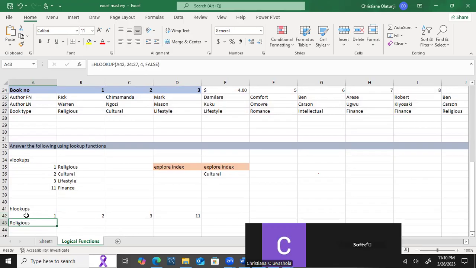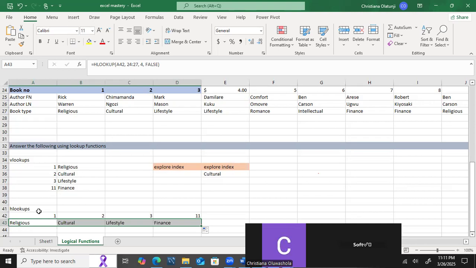If you look at it, HLOOKUP goes from left to right, but VLOOKUP goes from up to down. Same way it works for each table we are using. So now if I autofill this, it will give me the same answer as VLOOKUP. So that is the difference between HLOOKUP and VLOOKUP, like we said already. We'll meet in the next class because this meeting is running out. VLOOKUP works from up to down, HLOOKUP from left to right. And VLOOKUP deals with column index, HLOOKUP deals with row index.